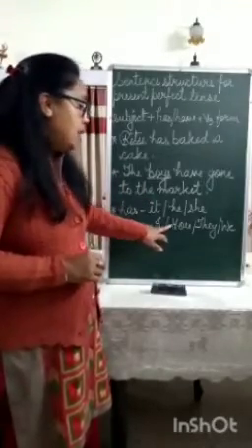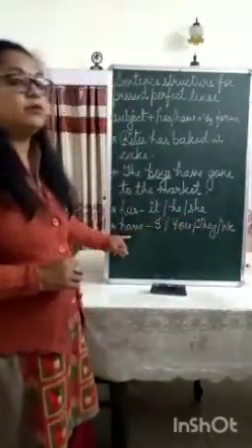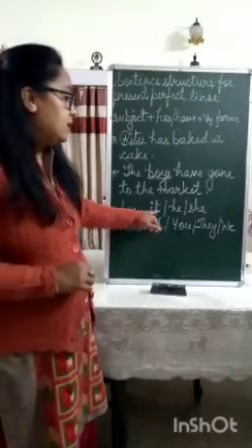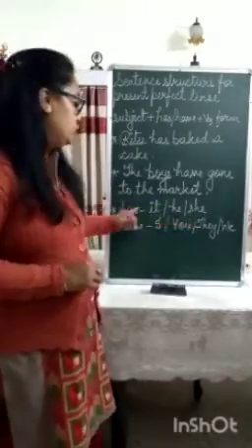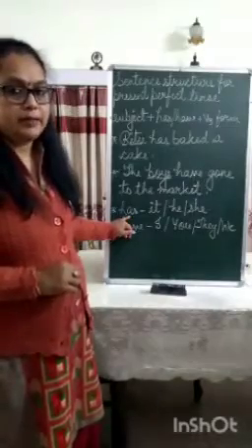With I, you, they and we, you use the helping verb have in present perfect tense, whereas with it, he and she, you use the helping verb has. So that you have to keep in mind.